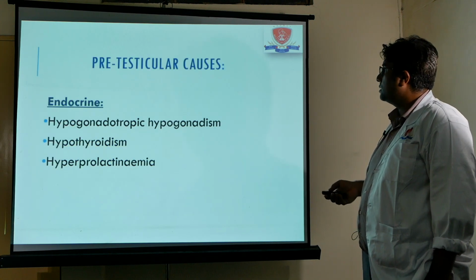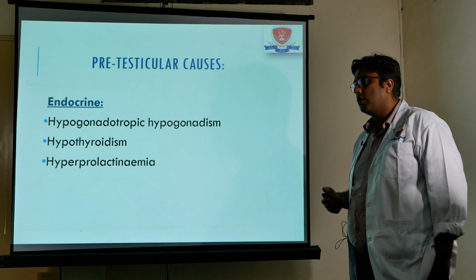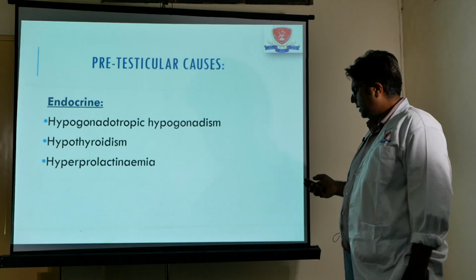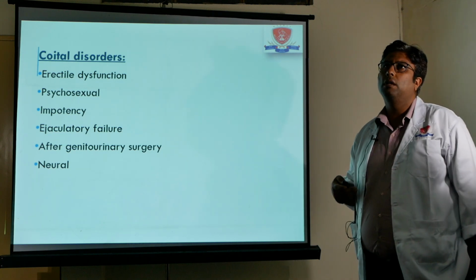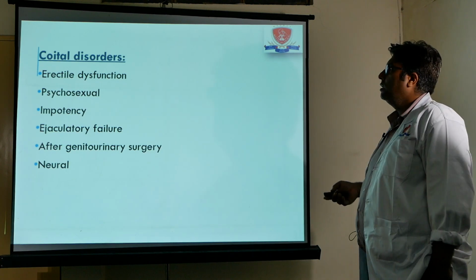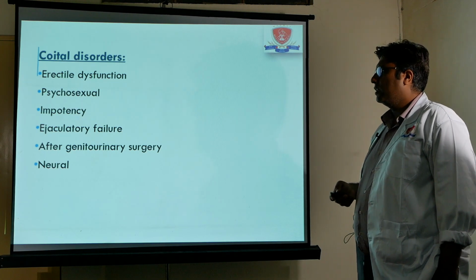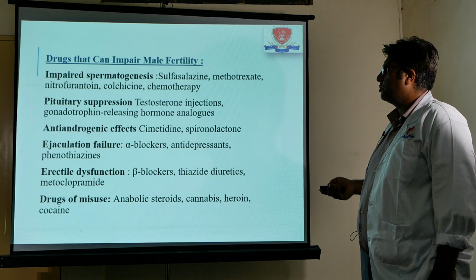Pre-testicular causes: endocrine, hypogonadotropic hypogonadism, that means the pituitary itself is not able to produce the hormones. Hypothyroidism, hyperprolactinemia are common causes. Coital disorders again come into the category of pre-testicular causes, which include erectile dysfunction, impotency, ejaculatory failures, psychosexual problems.